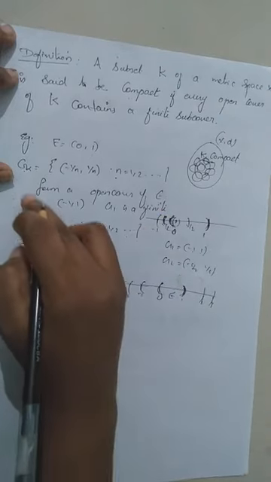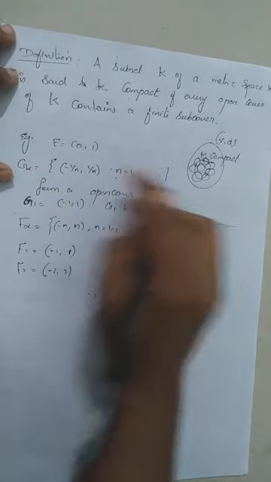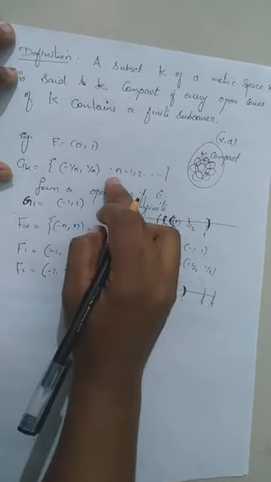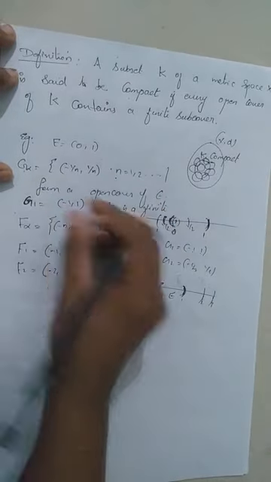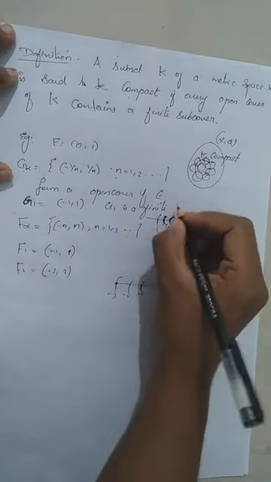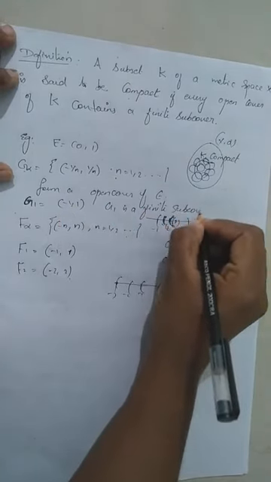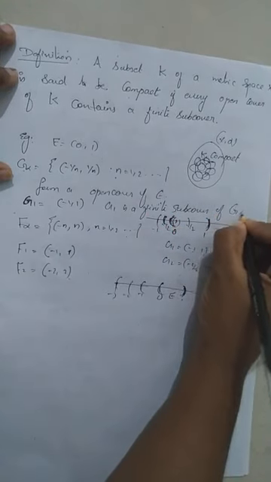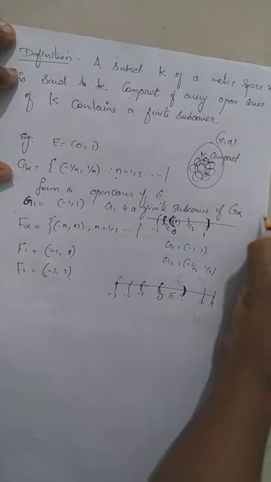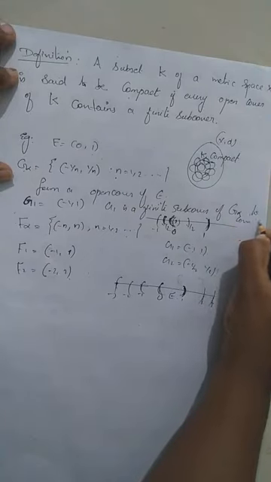Clearly, G1 is a subset of the collection G alpha. Therefore, G1 is a subcover of G alpha. Why? G1 itself contains the open interval (0, 1). Therefore, G1 is a finite subcover of the collection G alpha to cover capital E.